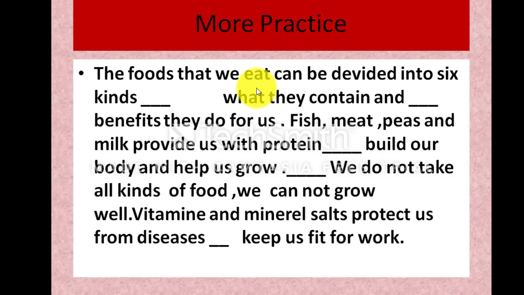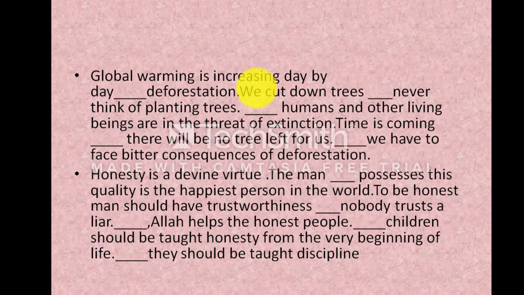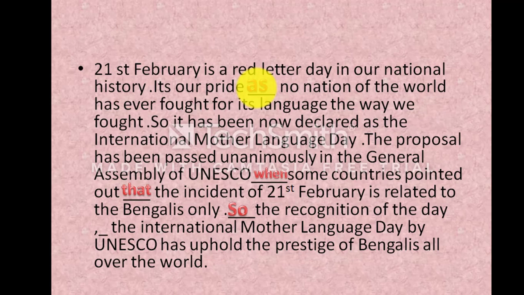You can practice more here, the foods that you eat. You can practice now. I will not explain. More practice is available here, so practice at home, and if you feel any problem you should contact with me, but I suggest you to know the meaning of the connectors and then practice again and again.